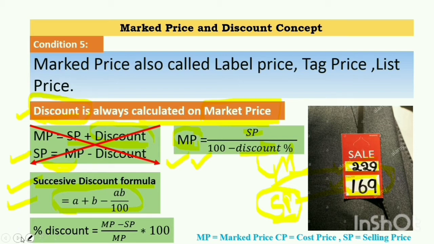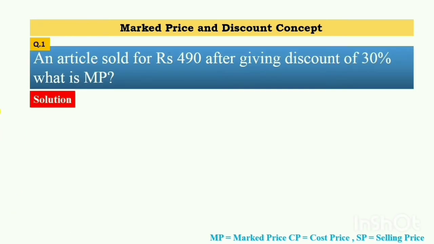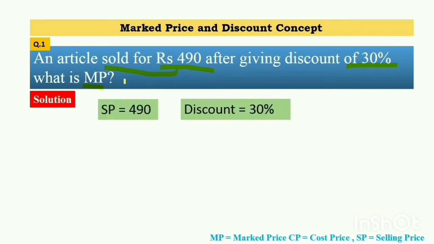Now we will go slowly towards the basic problems. Now we will move towards the first problem: an article is sold for rupees 490 after giving a discount of 30%. What is the MP? Here the selling price of the article is given, that is 490. The discount is 30%. What is MP? That is, what is the mark price of the article.